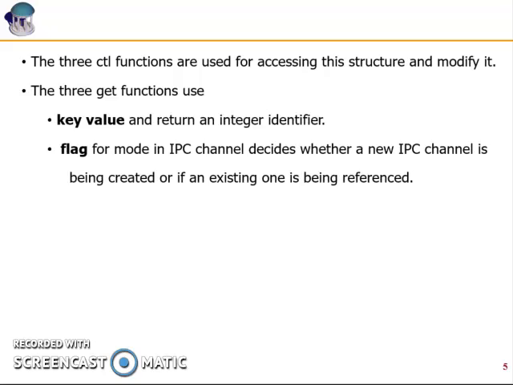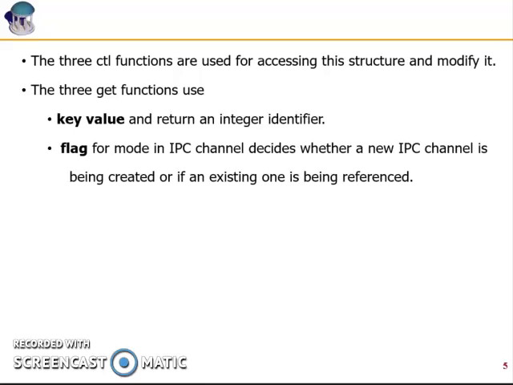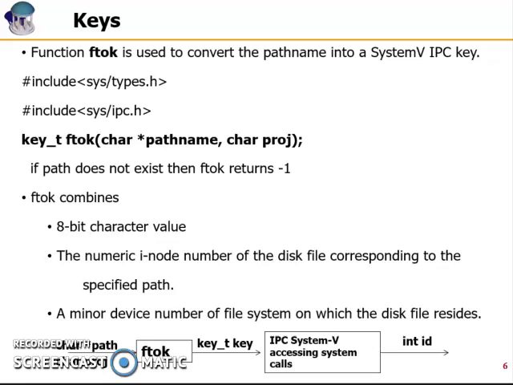Key is nothing but a long integer unique number using which you can identify or differentiate one message queue from the other, one semaphore from the other, and similarly one shared memory from the other. So key is nothing but a long integer number. Either you can generate your own long integer number and use it while creating, or you can use a system call called ftok, file to key, which will help you to dynamically generate one long integer number, and that long integer number generated with the help of the system call will be returned.